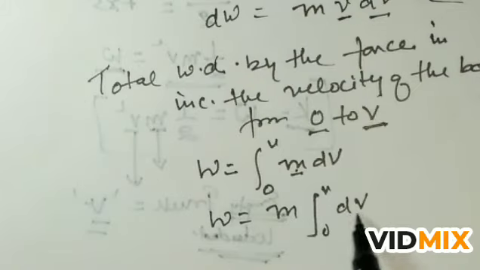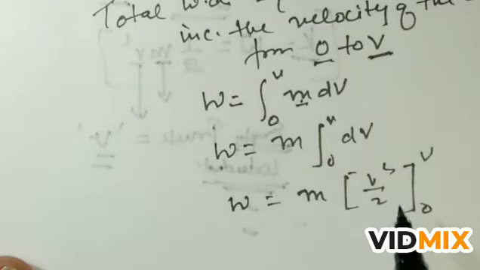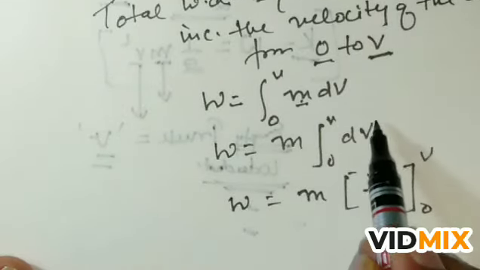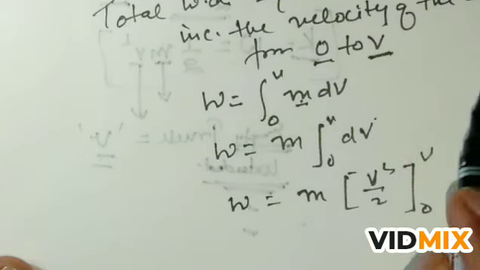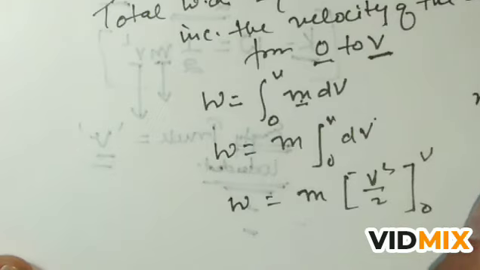So what is the integration of this? W is equal to m times v square upon 2, from 0 to v, because when we integrate x to the power n, it will be x to the power n plus 1 upon n plus 1.